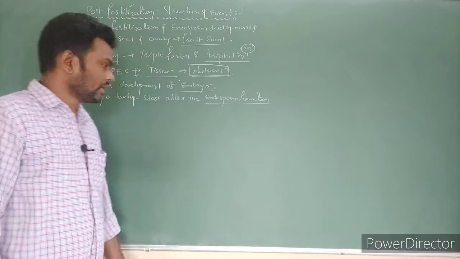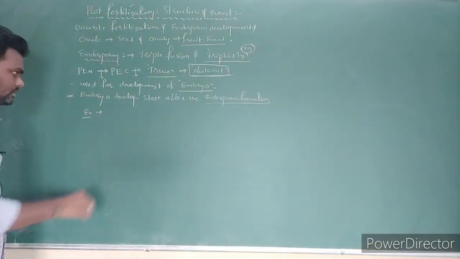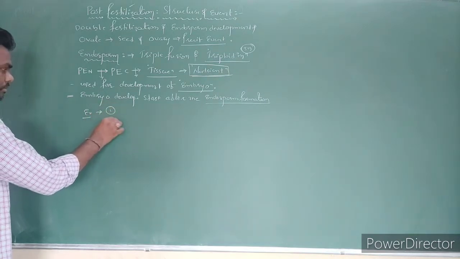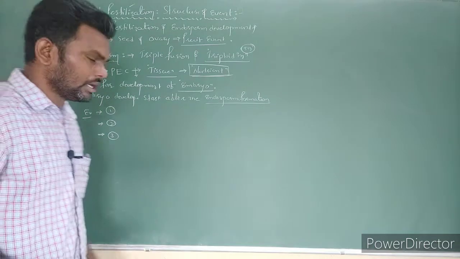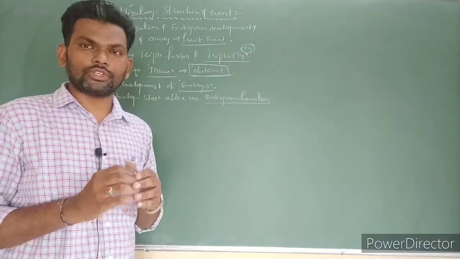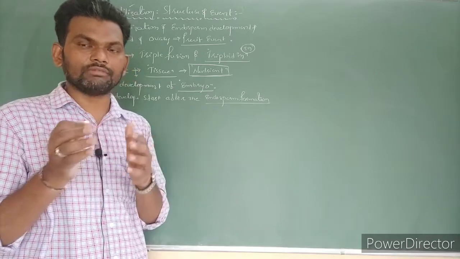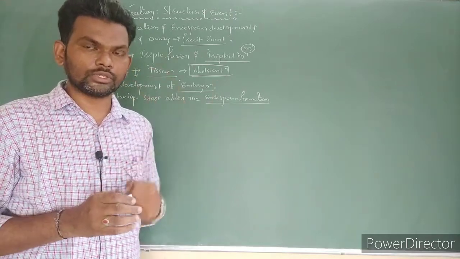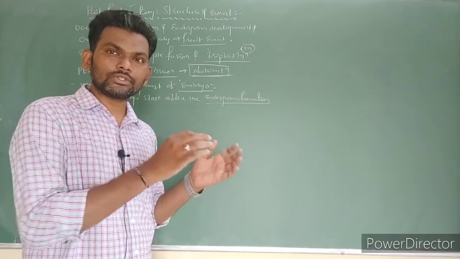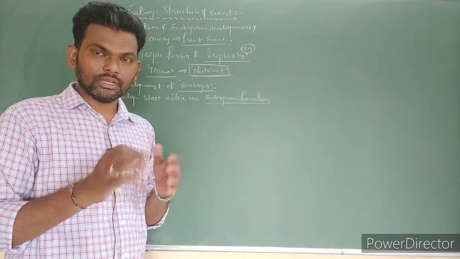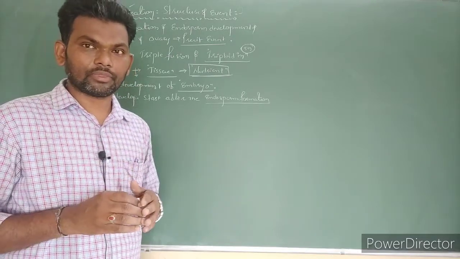Generally the endosperm is utilized during embryo development or during the maturity of the seed, and the complete endosperm is consumed. That is the first case. In the second case, sometimes it persists in the seed. Such endosperm is utilized during seed germination, right?